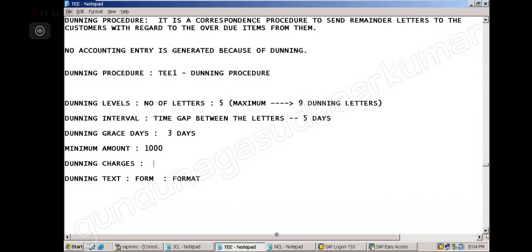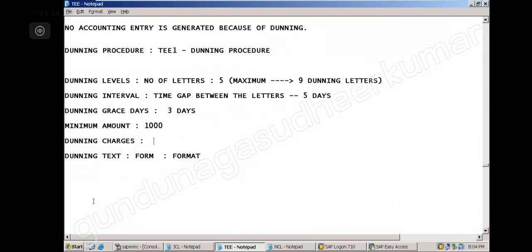Why? Because we have good customers and bad customers. Correct or not? Now what do I mean by good customers? Good customers does not mean those who are looking good. I am not talking about that. Good customers means those customers who pay on time, who are punctual, every time they pay. And then we have bad customers. Who are bad customers? Regular defaulters. So every time I have to call 100 times, push, then only he will pay. If I don't call, he will not.